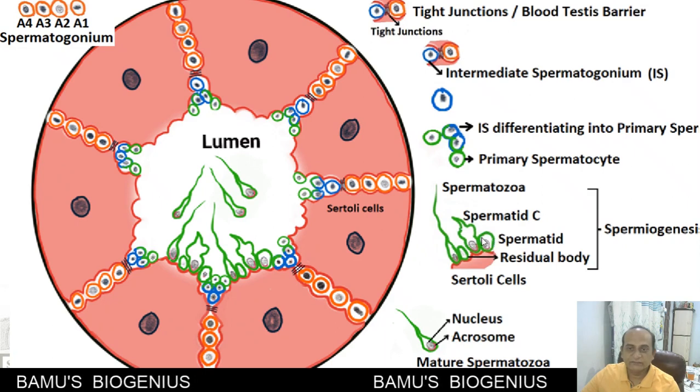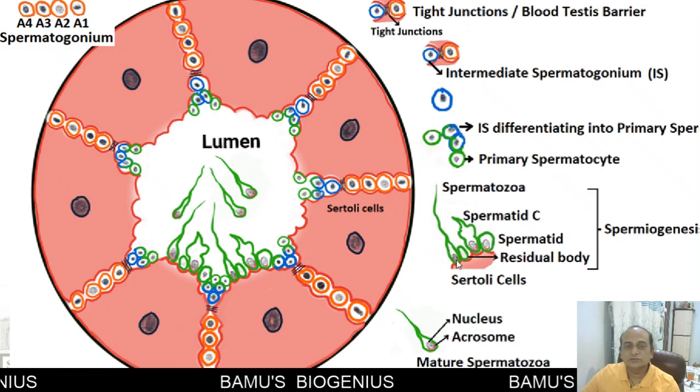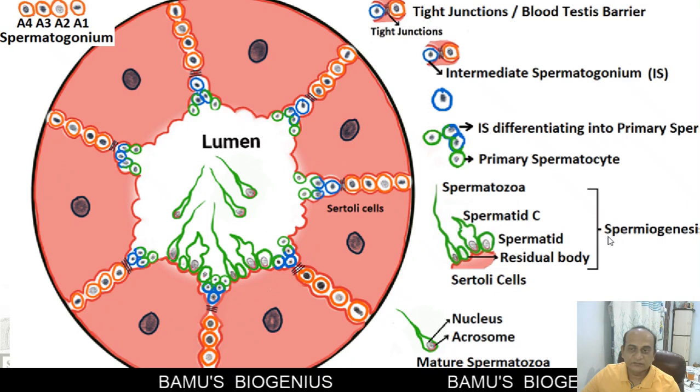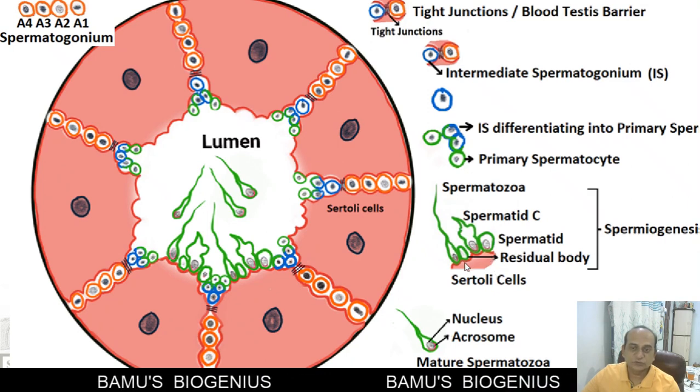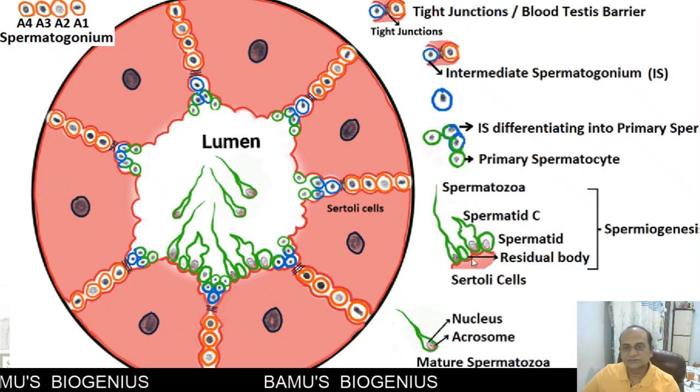Now while developing, the spermatid compacts, and it gives rise to the spermatozoa. This spermiogenesis occurs with the help of Sertoli cells, because the spermatids or spermatozoa remain attached to the Sertoli cells.